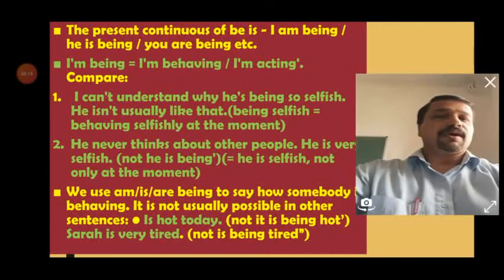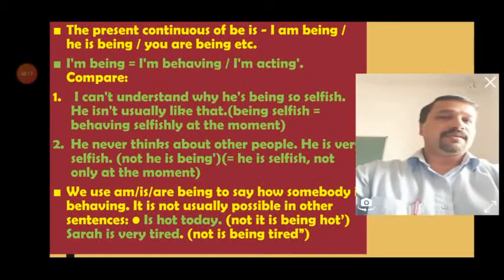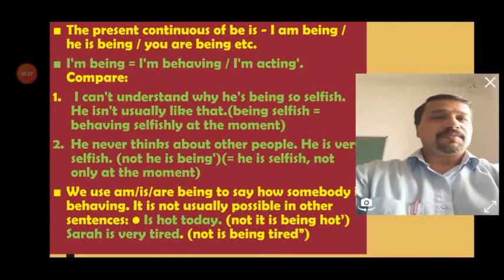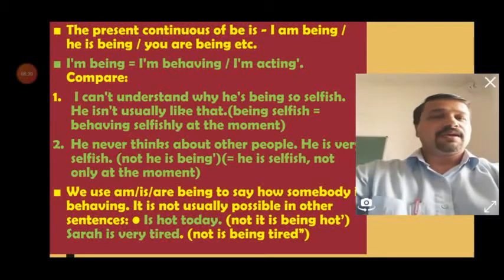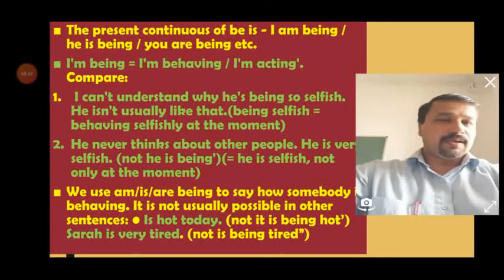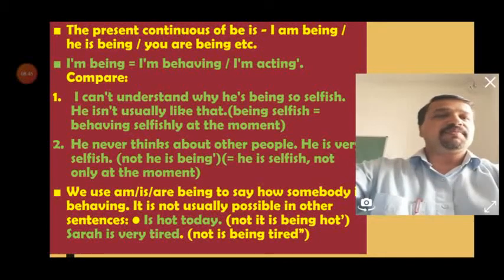I can understand why he is being so selfish. That means he is actually not selfish, but he acts or behaves as selfish now. The next one, he never thinks about other people. He is very selfish. So the second one, this selfish is considered to be the real nature of a person. Usually we cannot say how a particular person would be behaving along with the ing form. It can be said as how he behaves.